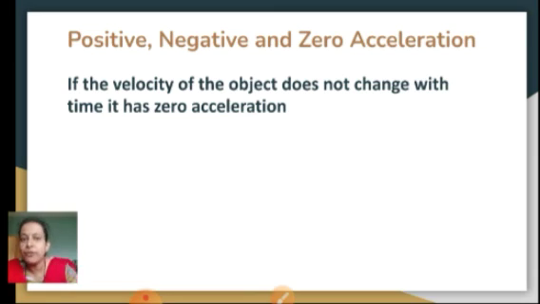So a car in uniform motion can also be said to have zero acceleration, or even an object which is at rest, because at rest the velocity will be 0 meters per second. Okay, so 0 meters per second every time interval. So at rest also the object can be said to have zero acceleration, or if the object is moving, the velocity does not change at all, it remains the same every time. So that type of acceleration is called zero acceleration.